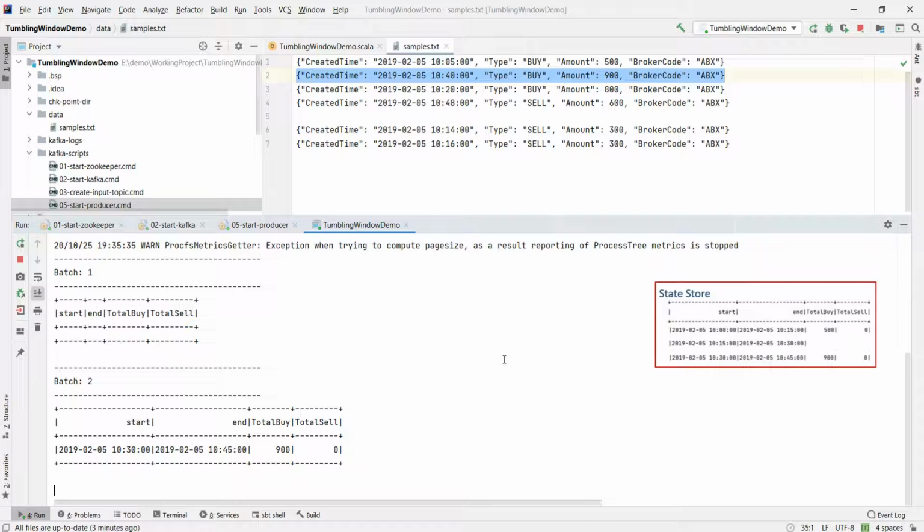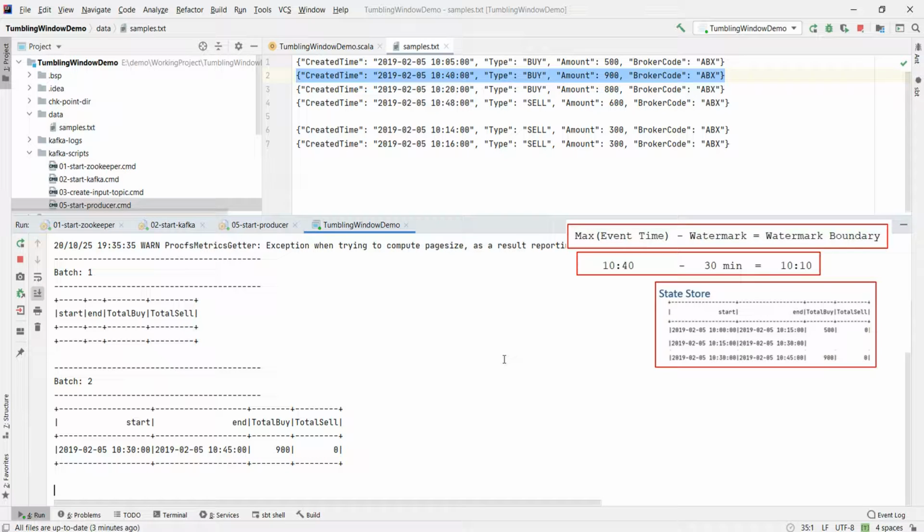However, we defined a watermark. Watermark is the basis for state store cleanup, right? So each micro batch will also do some cleanup before it ends. How does that cleanup happen? Let me explain. What is the latest event time up till now? 10:40, right? And what is the watermark duration? 30 minutes, right? So Spark will compute the watermark boundary using the following formula. Your maximum event time is 10:40. Watermark duration is 30 minutes. So you get 10:10. Now all the windows ending before 10:10 should be cleaned from the state store.